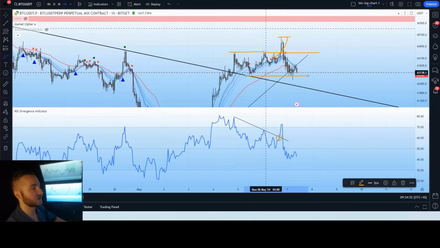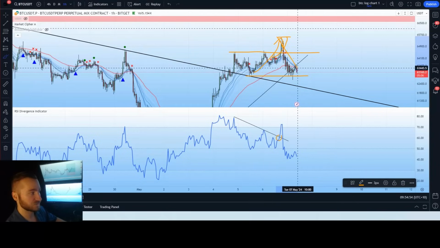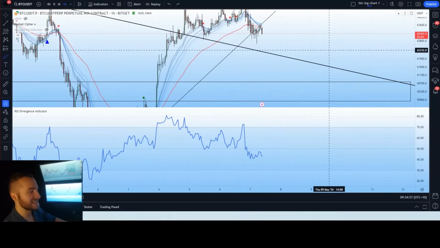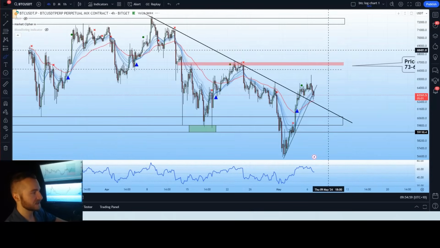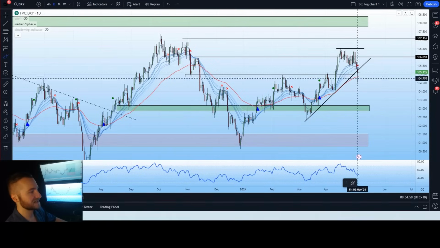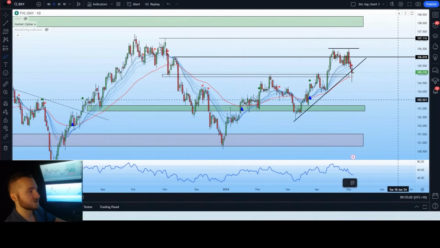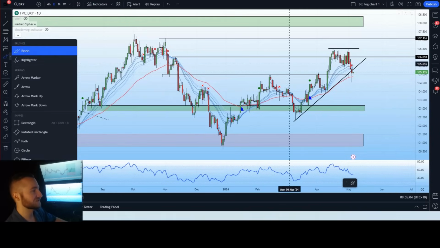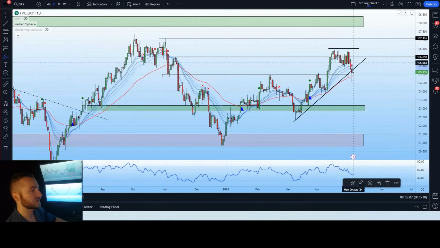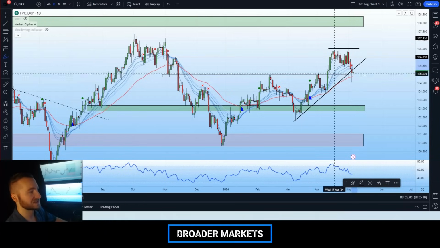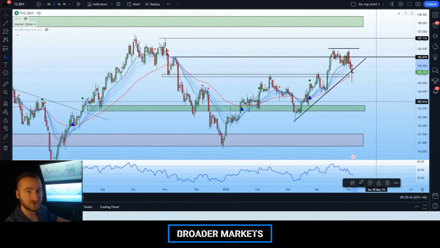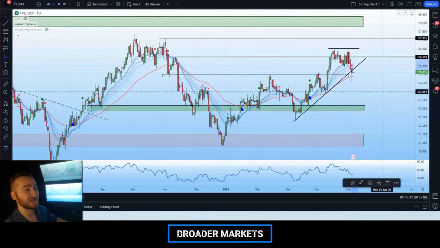But as a consequence of the large volatility up and larger volatility down, we have seen liquidations increase over that 24-hour period. Moving over to the broader markets, the DXY is very much in exactly the same spot it has been. Not too much has changed here. Again, if we do see a bounce above this trend line, we could see the price action reclaim these high points. Until then, while we remain underneath this trend line, we are expecting continuations lower. Of course, if the DXY goes down, this is generally bullish for risk assets, S&P 500, Bitcoin, etc. If we do see a rise, it's generally bearish for our risk assets, and I say that in a general sense.